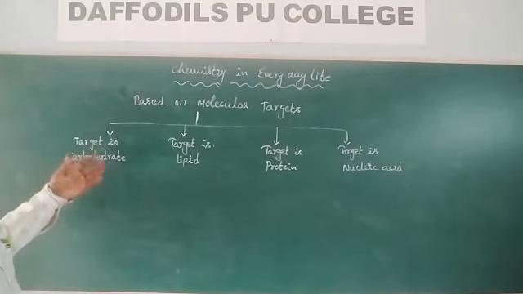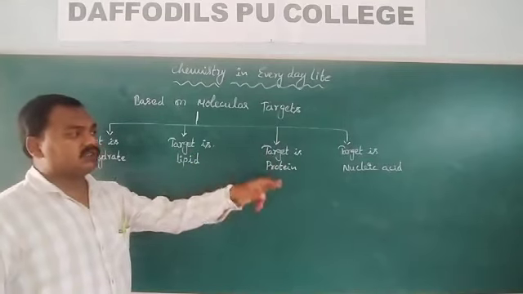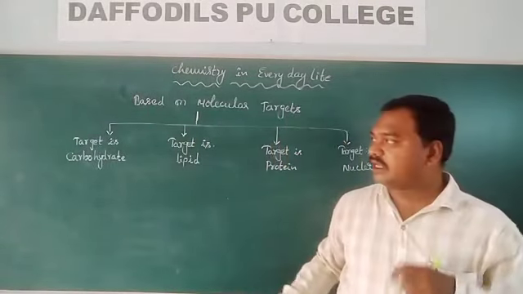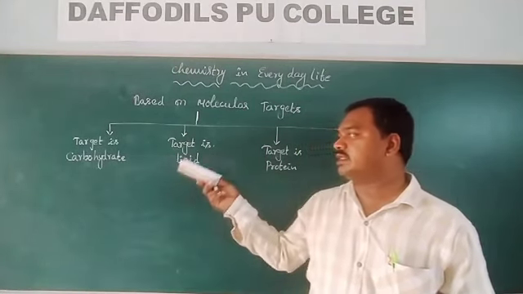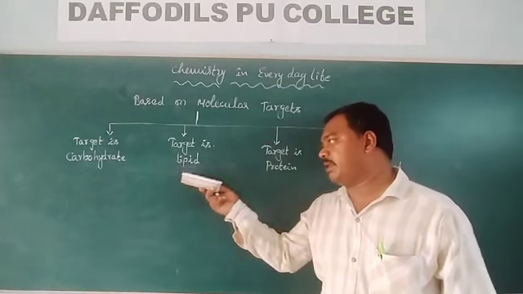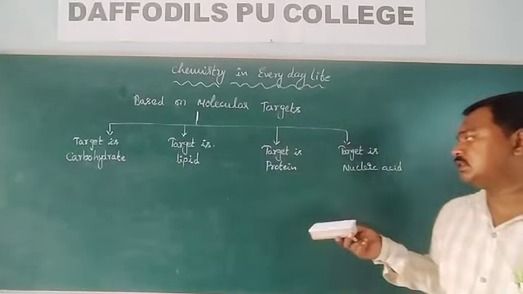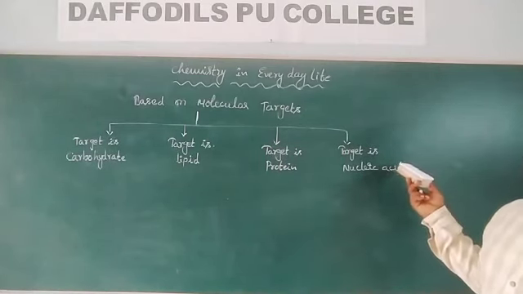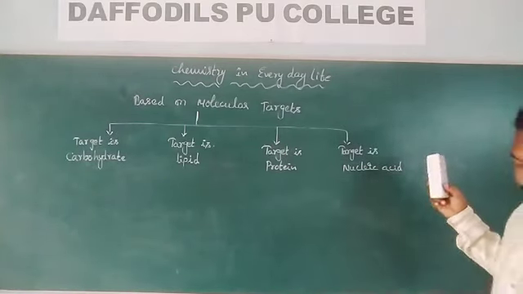If the target is carbohydrate, lipid, protein, or nucleic acid, that means the medicine is going to interact with those carbohydrates, lipids, proteins, or nucleic acids. This is one type of classification.